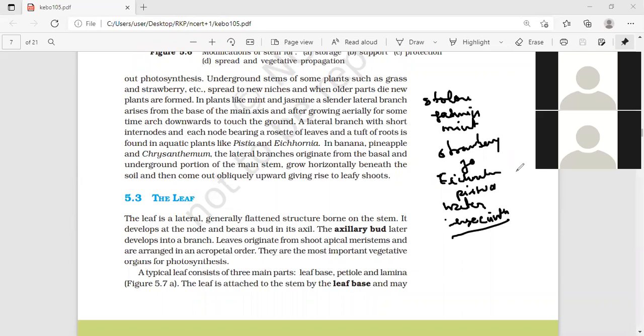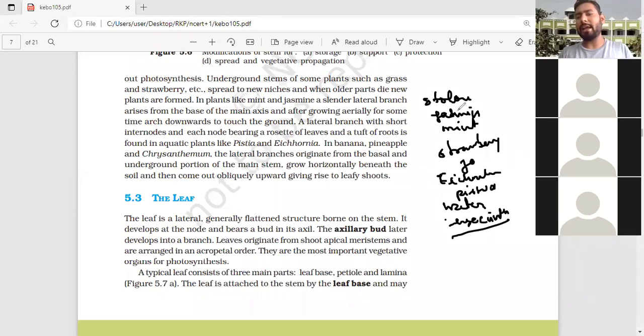Either with the help of wind, that is anemophily, or with the help of insects, that is entomophily. Pollination never takes place with the water, but because of the name water lily, students get confused. They think if it is living in the water, then definitely the pollination takes place through the water, but that is not correct. It will take place either by anemophily or entomophily.